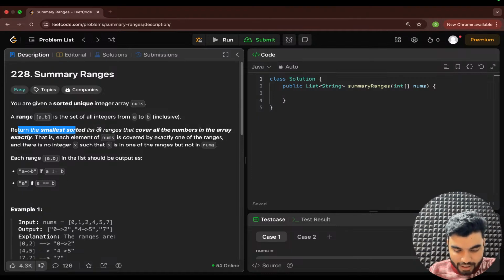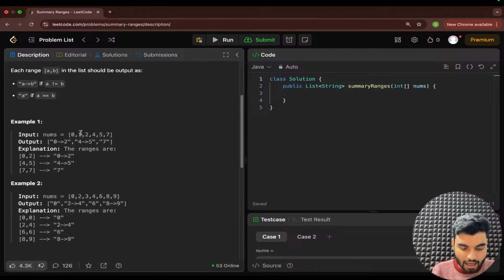Return the smallest sorted list of ranges that cover all numbers in the array exactly. That is, each element of nums is covered by exactly one of the ranges, and there is no integer x such that x is in one of the ranges but not in nums. Means you should not have any range where a particular element is missing.